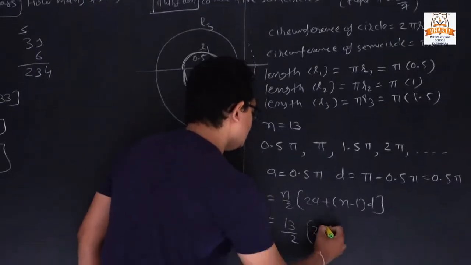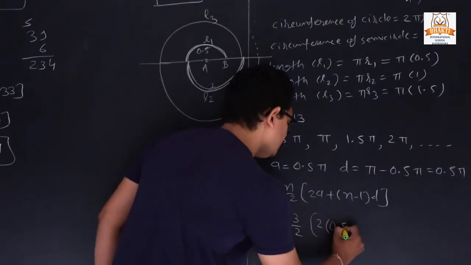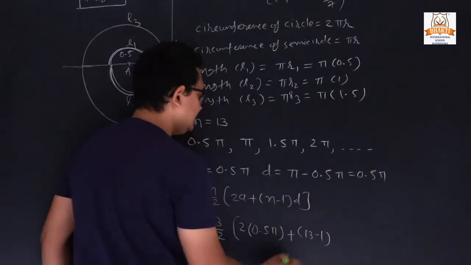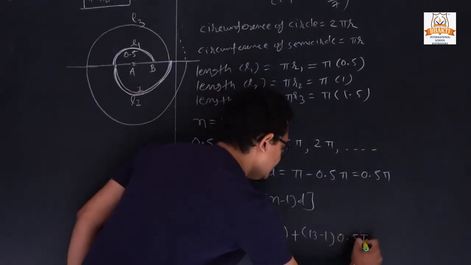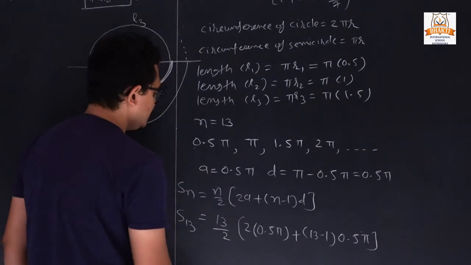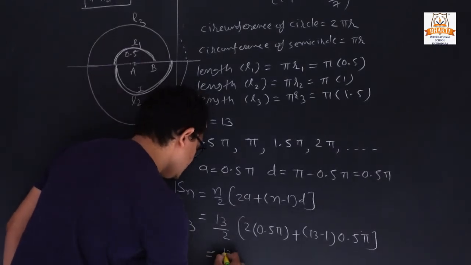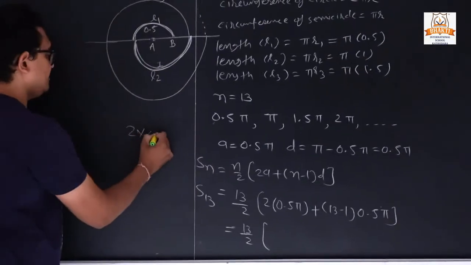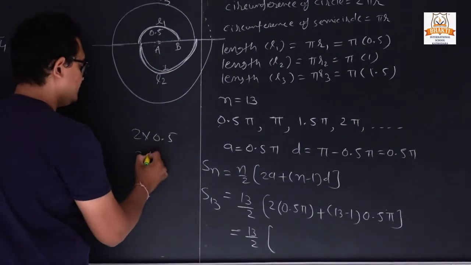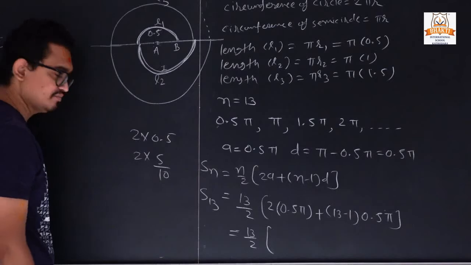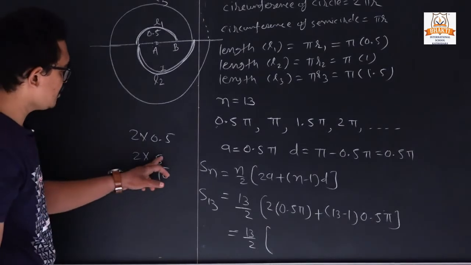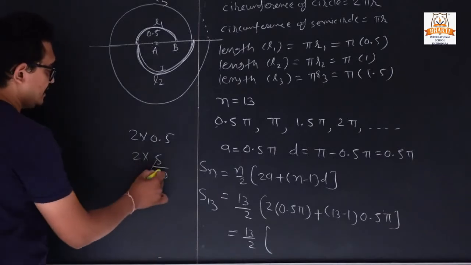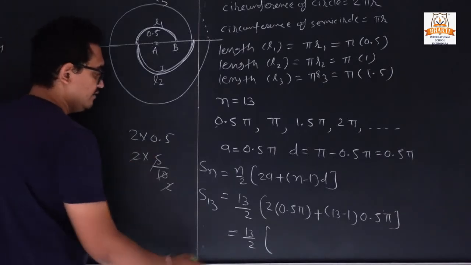What is a? 0.5 pi, n is 13 minus 1, d once again 0.5 pi. Simplify this: 13 by 2 here, 2 into 0.5. So 0.5 means we can write it as 5 by 10. After the decimal point we have only one digit. So 5 ones are 5, 5 twos are 10, cut. So its value is only pi.